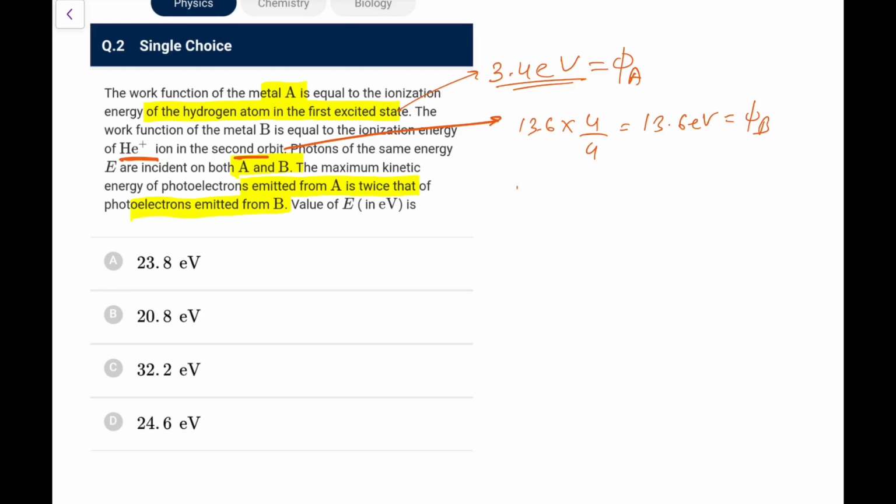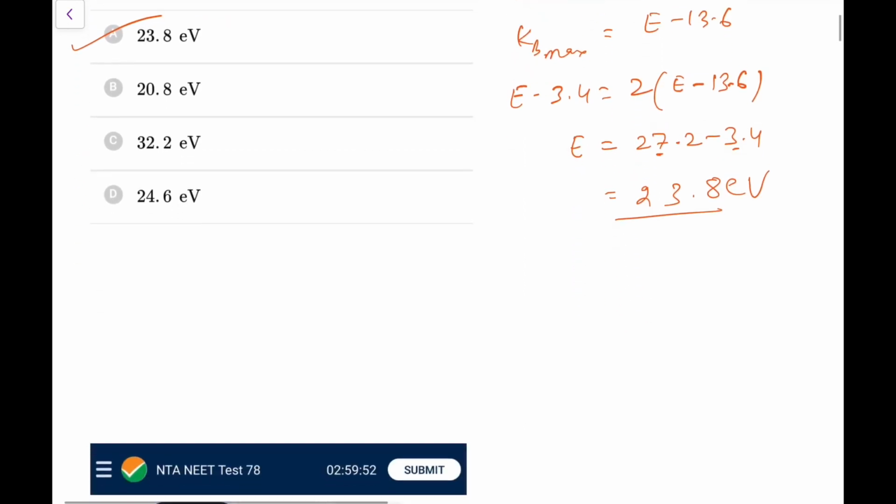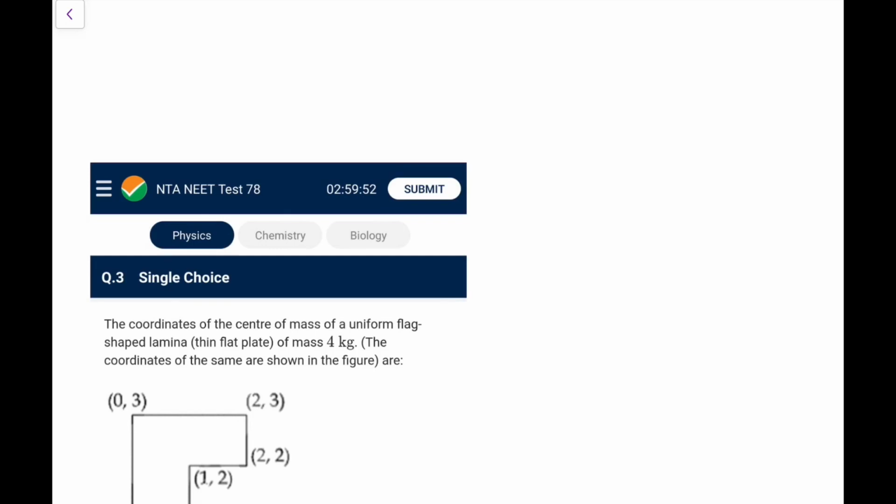So in the case of A, K A max would be equal to E minus 3.4 and K B max would be equal to E minus 13.6. Now what is given? The energy of photoelectrons from A is twice. That means E minus 3.4 is twice of E minus 13.6. So what you get is E equal to 13.6 into 2, that is 27.2, minus 3.4. So this comes out as 23.8 eV. So just do what they have given in the info and you will get the result. Next. So this is option A.